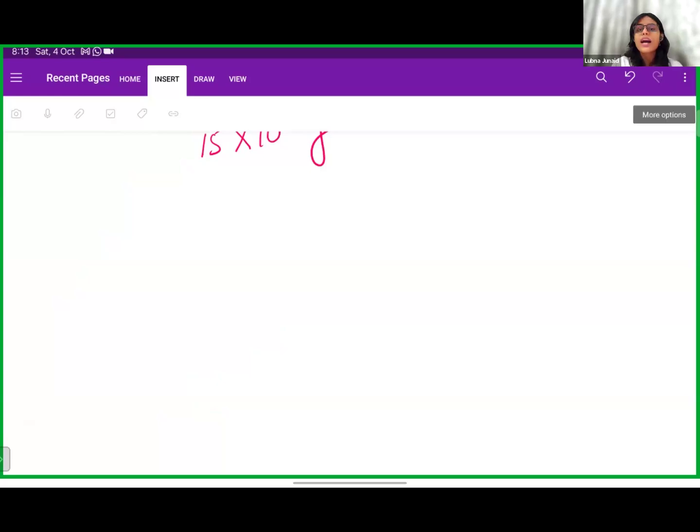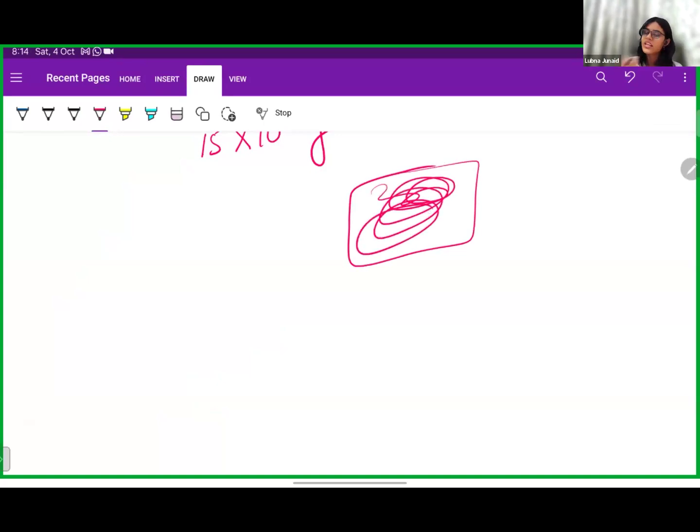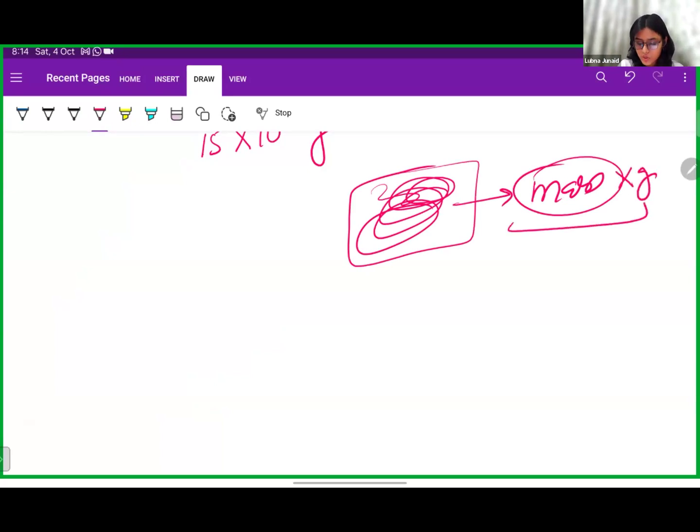Very easy topic. Mass is the amount of matter that is present inside something, right? For example, if I have a box, whatever matter is present inside this box, that is its mass. And now if I add the force of gravity to this mass, it will be converted into weight.